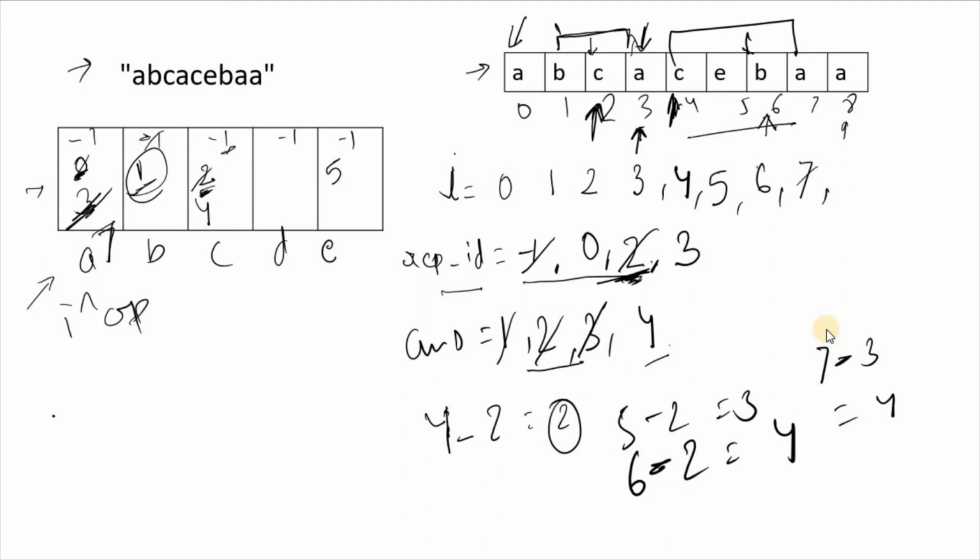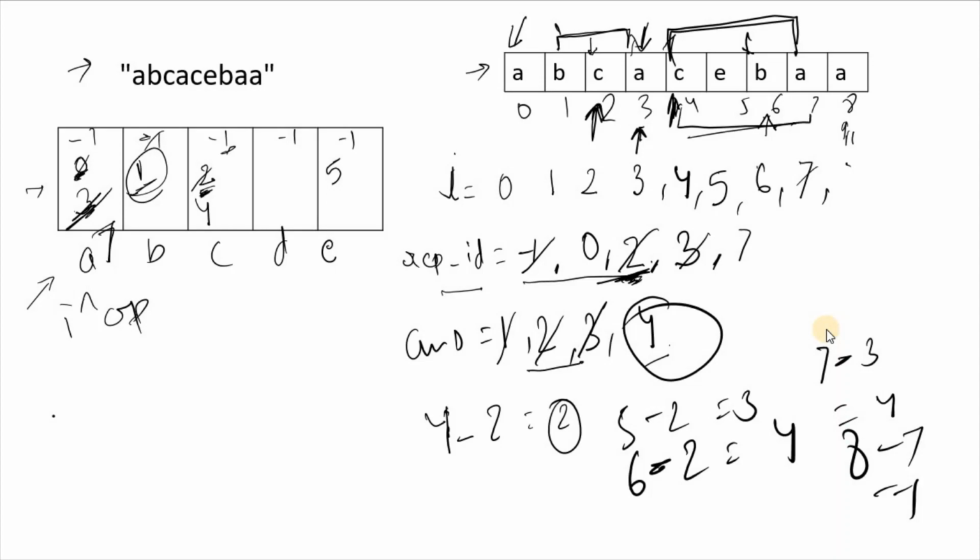Okay, so let's move to index 8. Again we can see 7 is there, so we have to replace the repeated index with 7. In this case our answer will be 8 minus 7 equal to 1, but it is smaller than our last answer, so our answer is 4. So we can say we found our answer from the 4th index to the 7th index.